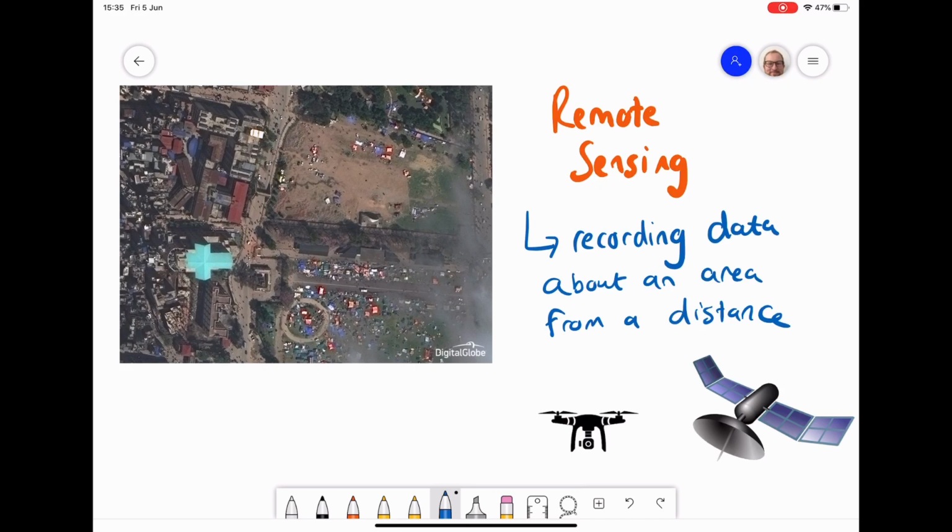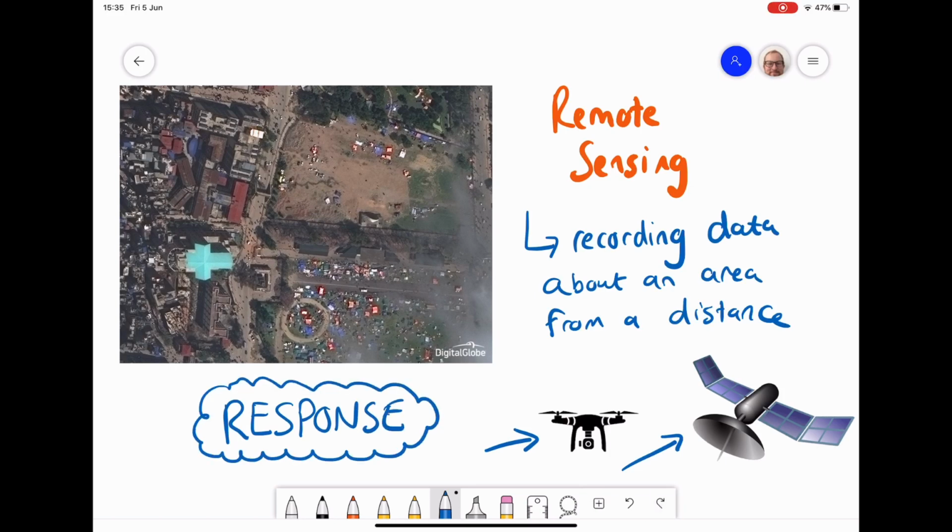So the first thing I'm going to talk about in terms of hazard management for an earthquake in the Nepal example is something called remote sensing. This is where we are getting data and information about what's happened in the earthquake, but we're doing it from a distance. And this can be done using drones, but it can also be done using satellites. And it's really helpful in this response stage. So after the event has happened, you can see it used in other stages, preparation and long-term planning, but I'm going to talk about how it's used in the response stage of the hazard management.